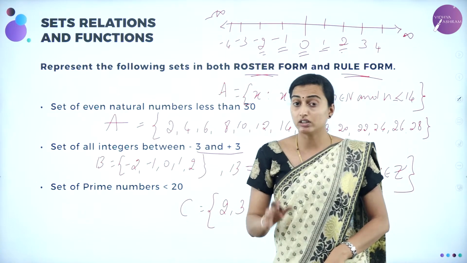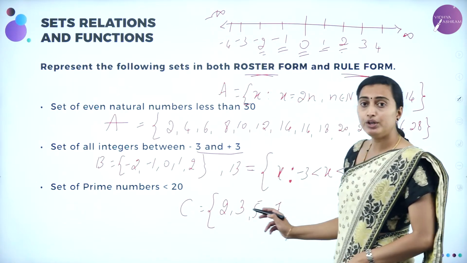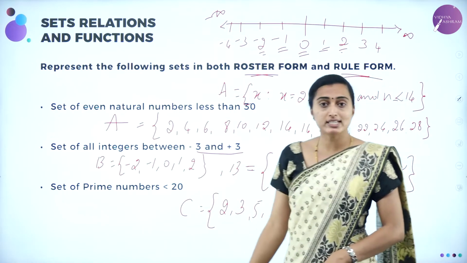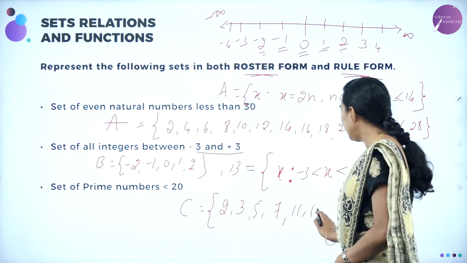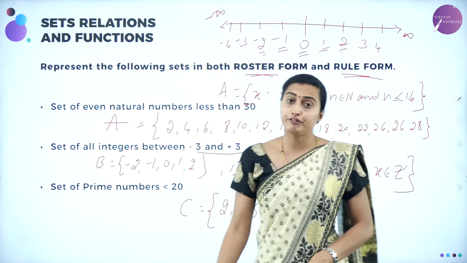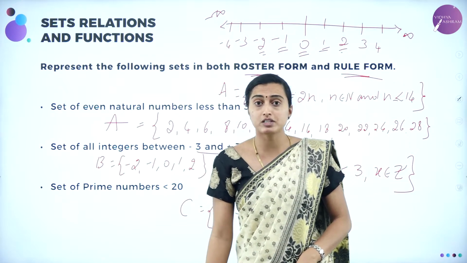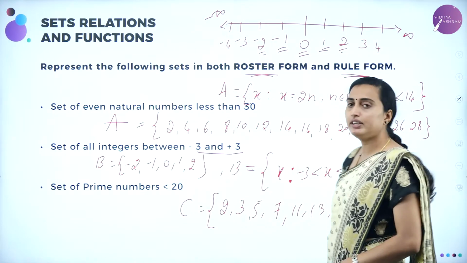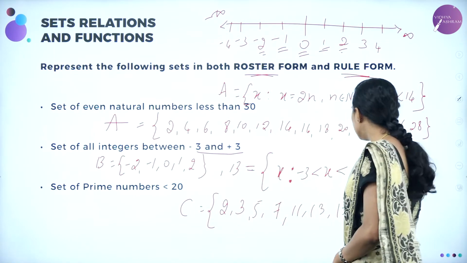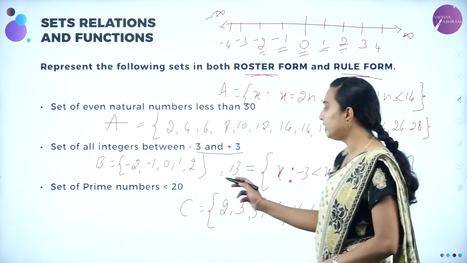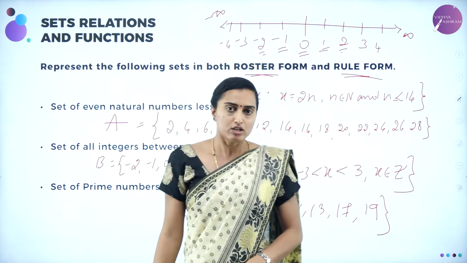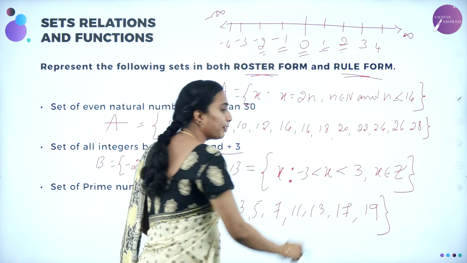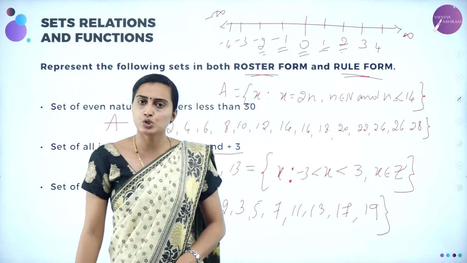9, it is a composite number. And then 10, it is a composite, 11. Correct? And then 12 is a composite, 13. And then 15, it is not a prime, it is a composite. 16 is a composite. 17, isn't it? 17, and then 19. So these are all the prime numbers lesser than 20. So how many prime numbers are there? 1, 2, 3, 4, 5, 6, 7, 8 prime numbers are there lesser than 20.